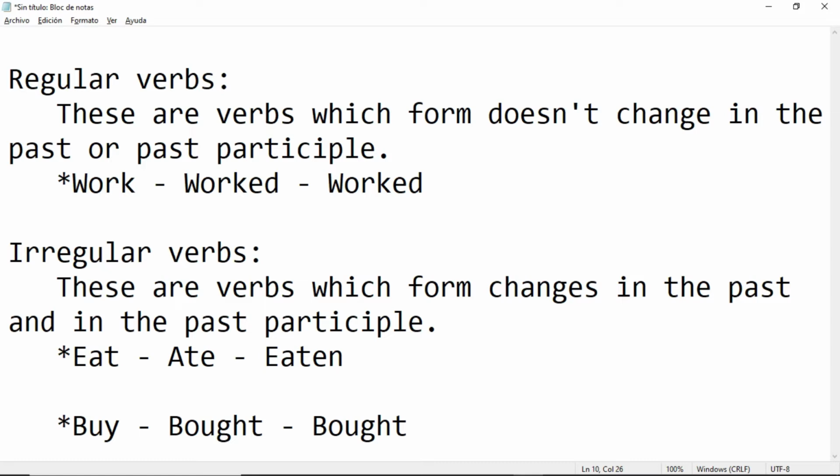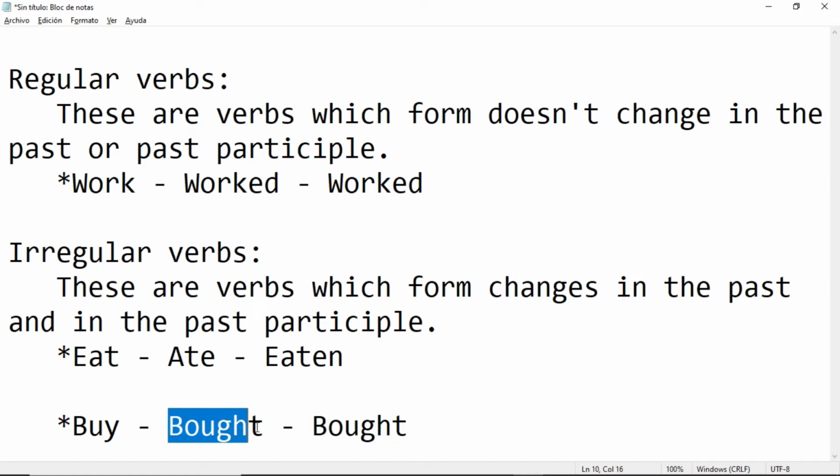Bought. Buy, bought, bought. And that's correct. But buy is still an irregular verb. Why? Because its form changed from the simple present, from buy to bought and bought.